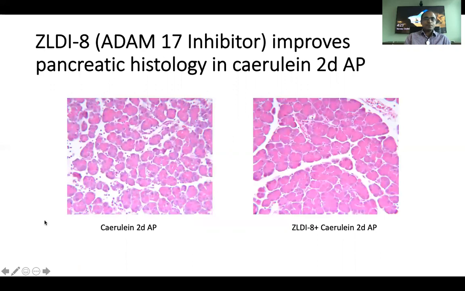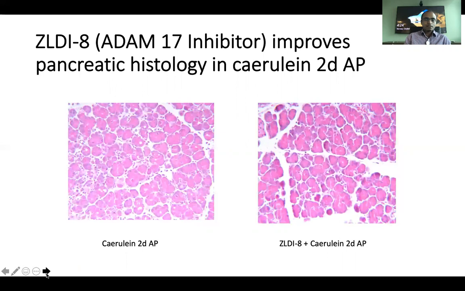ZLDI8 improves pancreatic histology in cerulein 2-day AP. On the left is the AP-only mice histology, and on the right is the treatment group showing significant improvement in histology. This is another field showing the same.